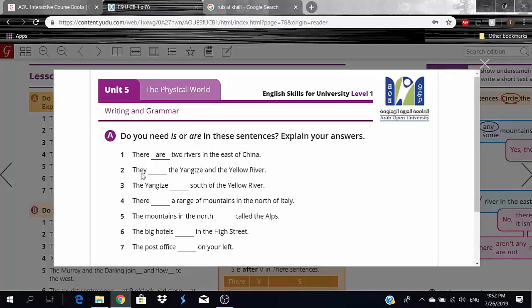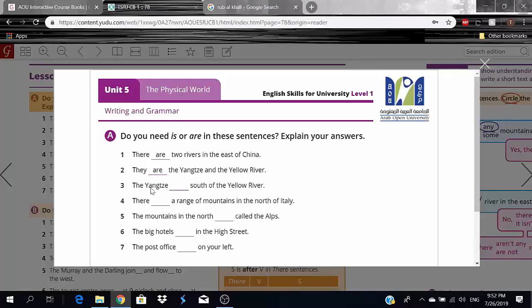Number 2, they dash the Yangtze and the Yellow River. So they are. And I'm talking about, I'm talking and here. You guys see this and? And refers to a plural as well, because I'm talking about more than one thing, right? So they are the Yangtze and the Yellow River, right?